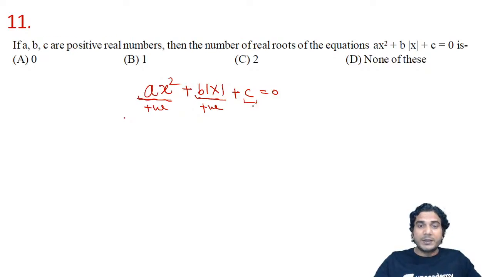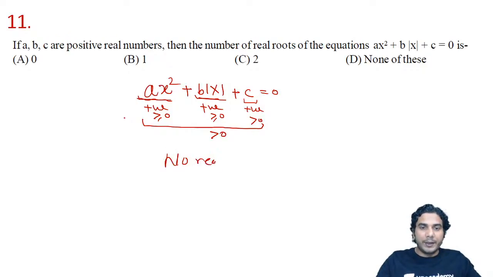But C can never be 0. It is always positive. This is more than or equal to 0, this is more than or equal to 0, but this is more than 0. So their sum will always be positive, not even equal to 0. So it is never equal to 0. That means no real root. Alright, so that was the explanation.